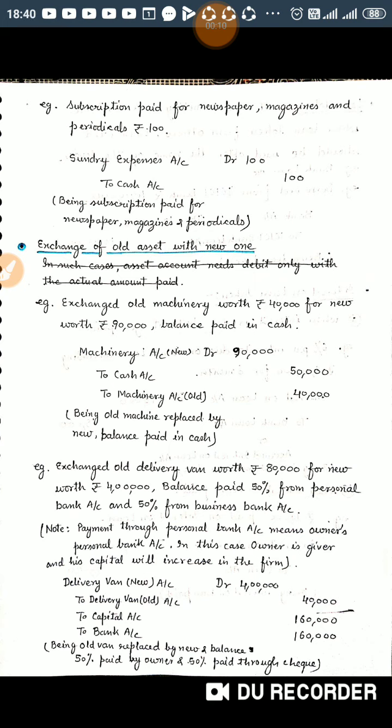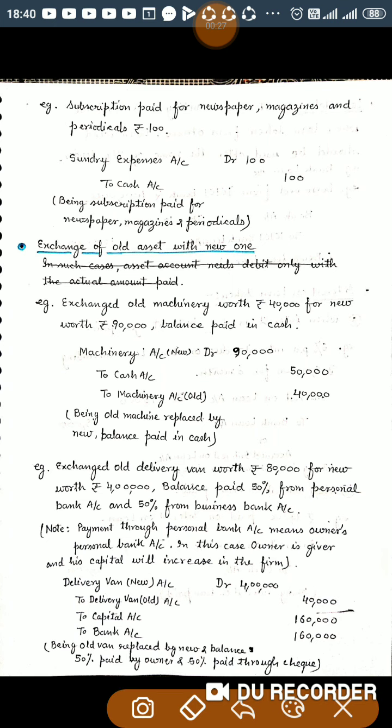For example, I have taken: exchange old machinery of rupees 40,000 for new worth rupees 90,000, balance paid in cash. So the business is replacing its old machine by getting a new one of rupees 90,000 and the balance is paid in cash.